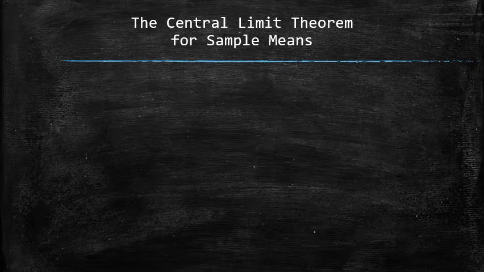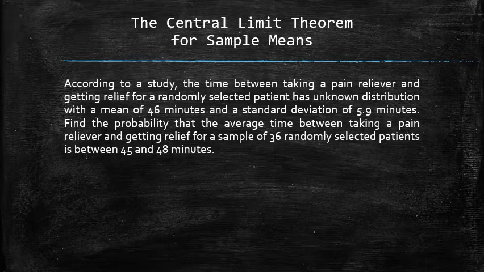Next, I will show an example of an application of the central limit theorem for sample means. Consider the following problem. According to a study, the time between taking a pain reliever and getting relief for a randomly selected patient has unknown distribution with a mean of 46 minutes and a standard deviation of 5.9 minutes. Find the probability that the average time between taking a pain reliever and getting relief for a sample of 36 randomly selected patients is between 45 and 48 minutes.